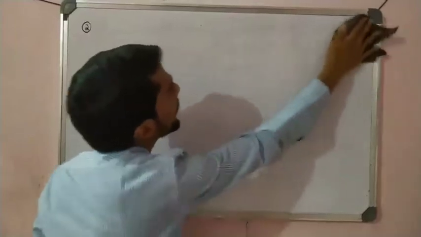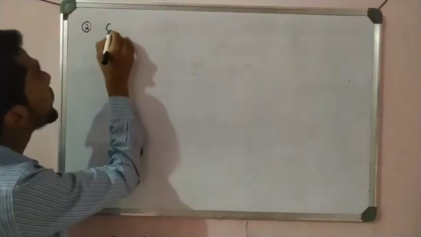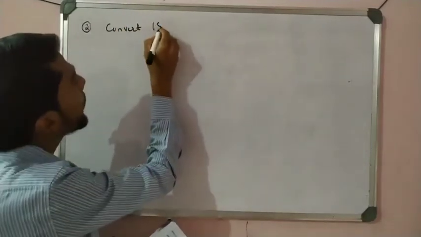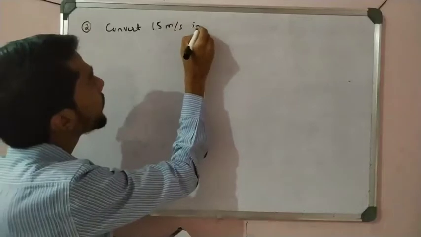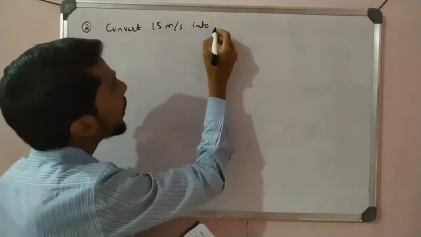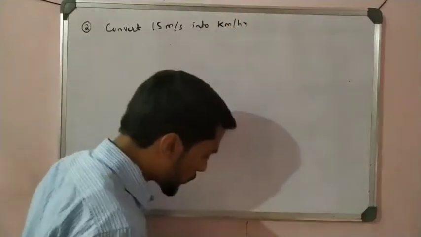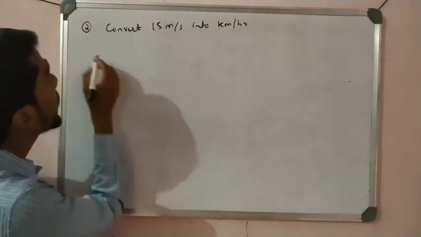So now question number 3 is very important, that is useful. Convert 15 meter per second into kilometer per hour. That is very important students. That conversion is very important. See how we convert here.